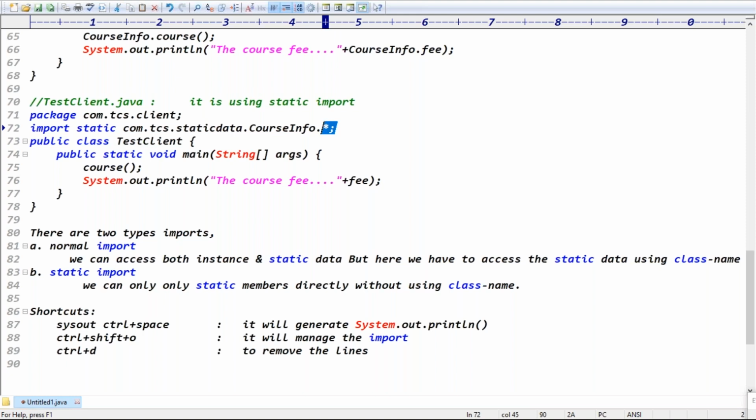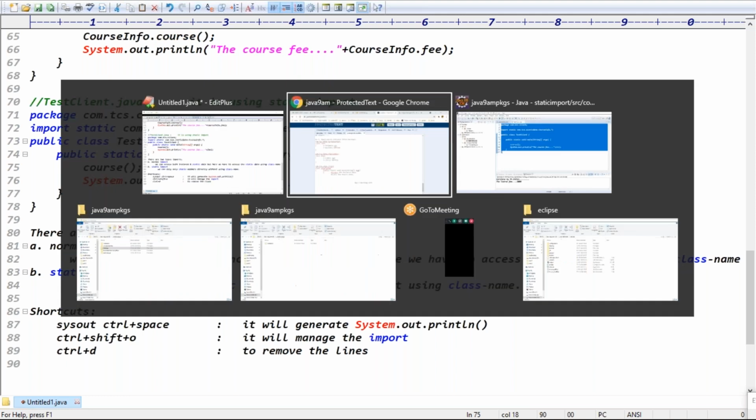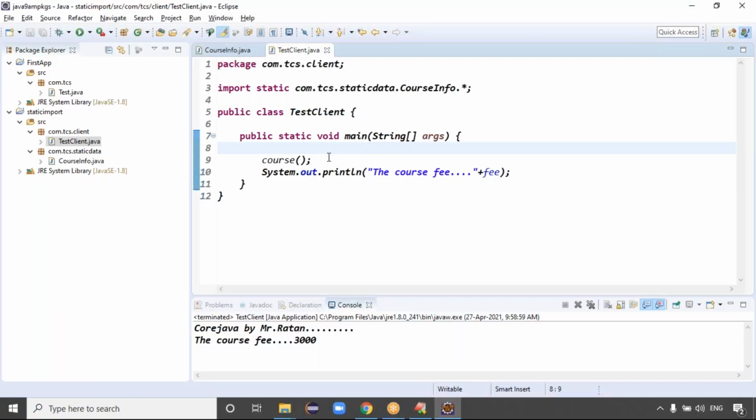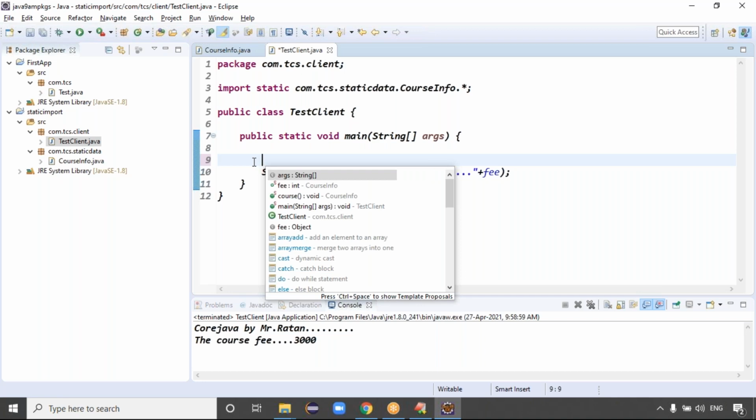See, the static import is there, but how can we identify that course is a method of a particular class when other classes are there too? For example, A class has a course method and B class has a course method. Eclipse identifies it for us. You don't need to check manually; if you just type Ctrl+Space here, it shows the options automatically.